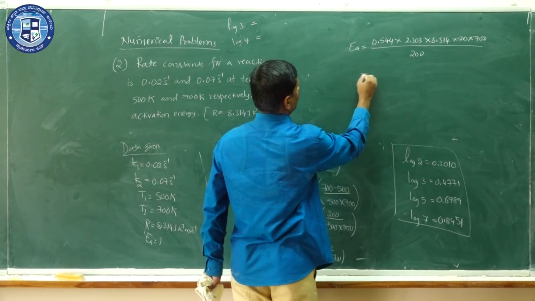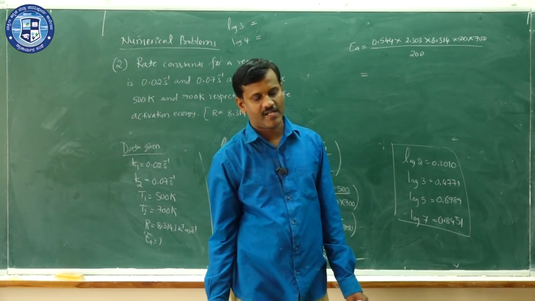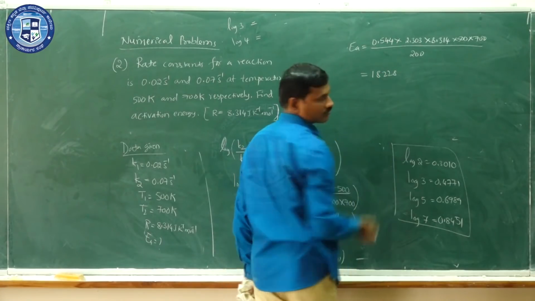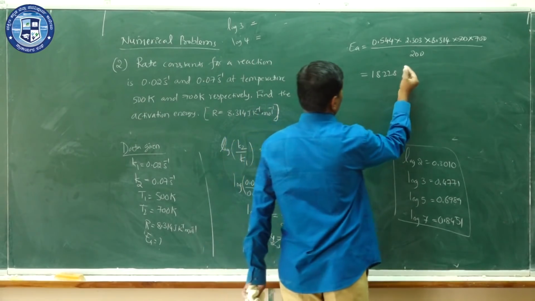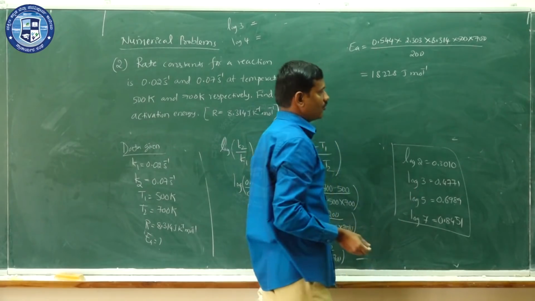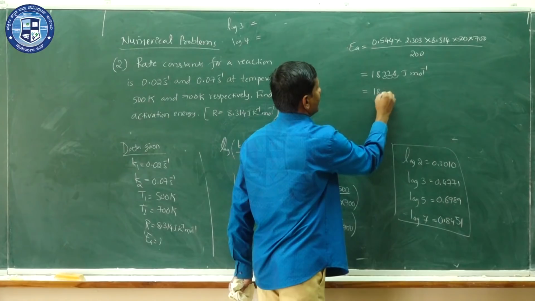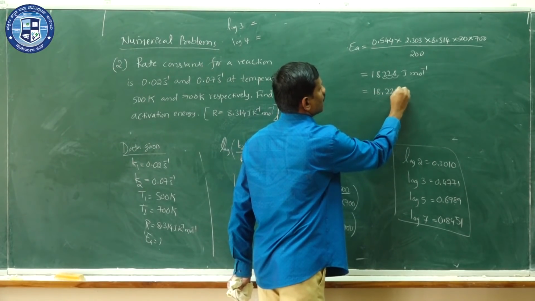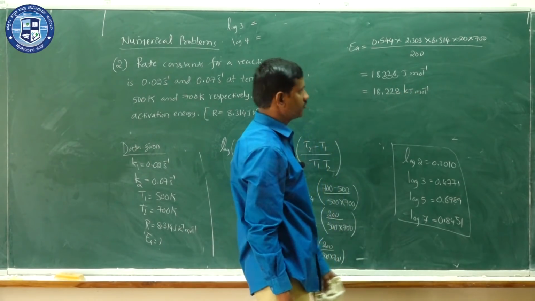So you are going to get the final value as 18228 joules per mole. If you convert this into kilojoules, then it will be 18.228 kilojoules per mole.